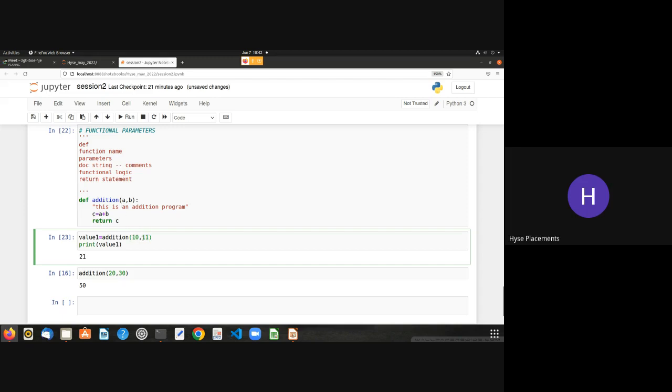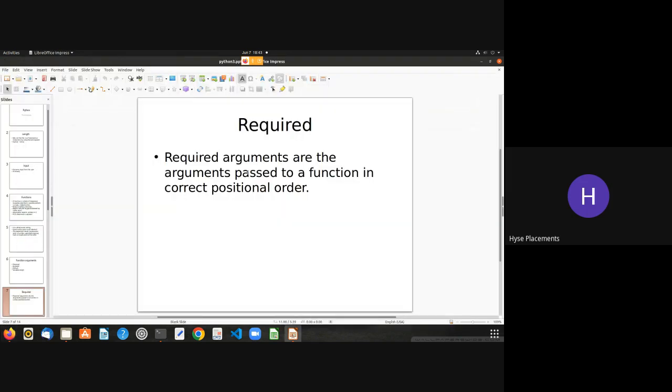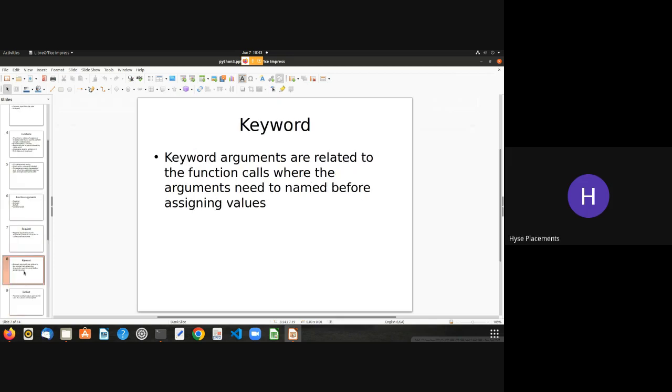If you are using 10 comma 11, it automatically considers the first value to be a and the second value to be b. You give the values in the correct positional order, and according to that order it assigns the values to the respective parameters. Those are called required arguments.